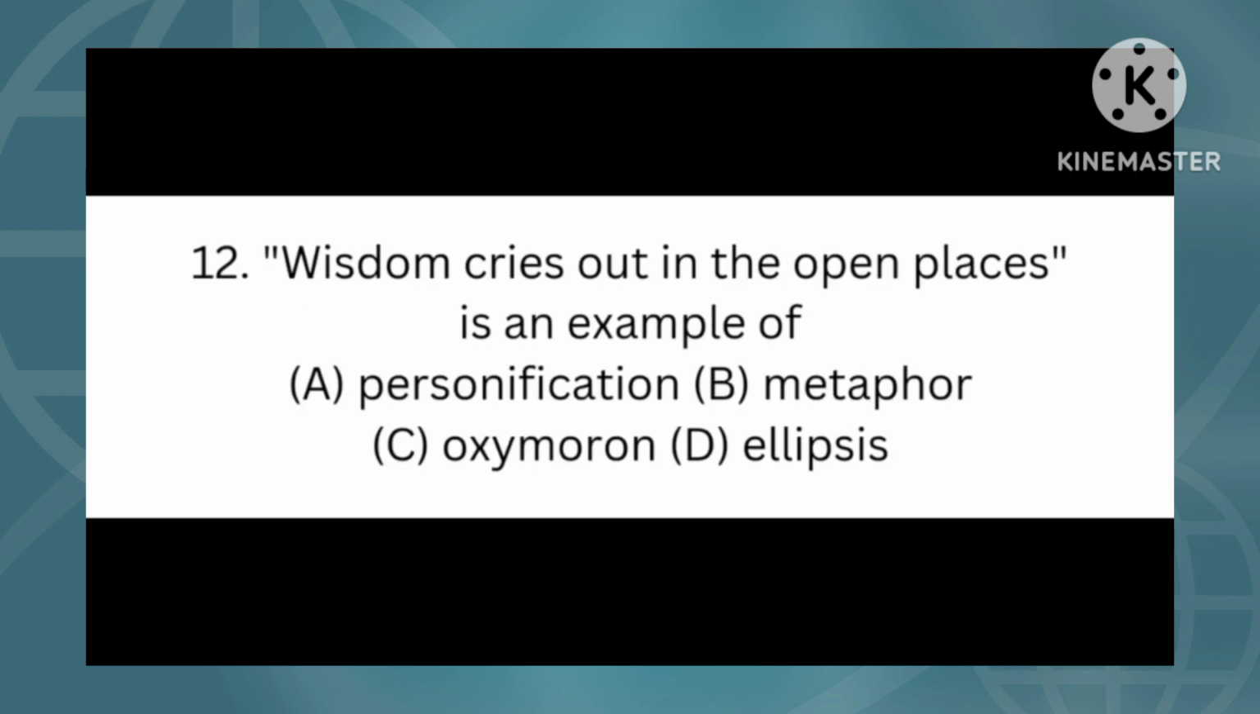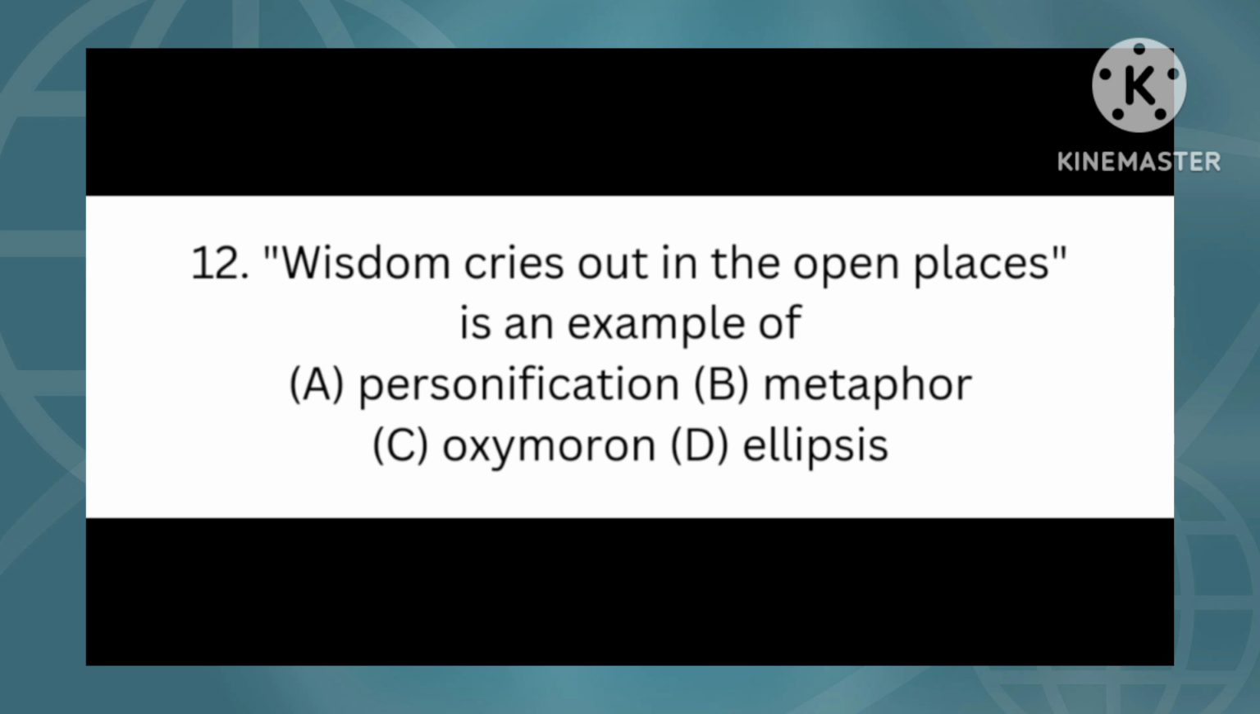The next question is question number 12. The question is, wisdom cries out in the open places is an example of dash. In the options, we have option A, personification, B, metaphor, C, oxymoron, D, ellipsis. Let us explain the items in the options.